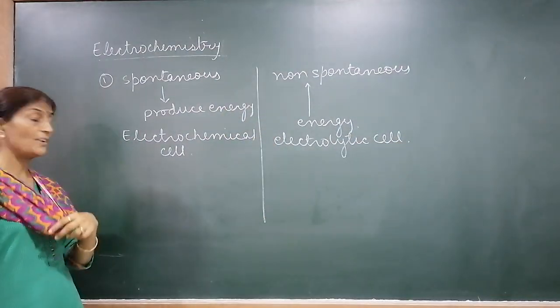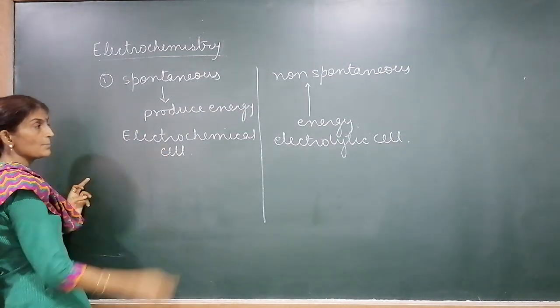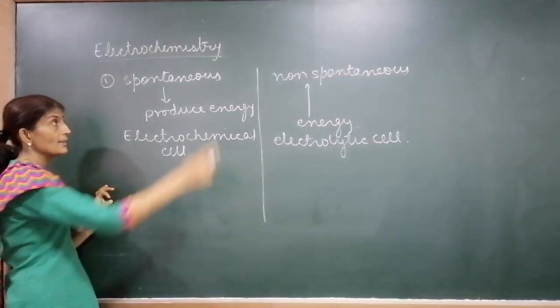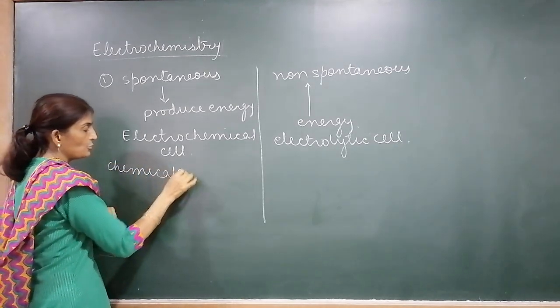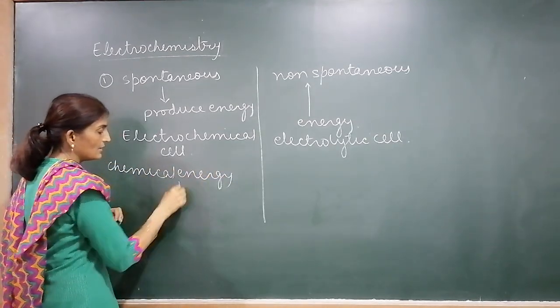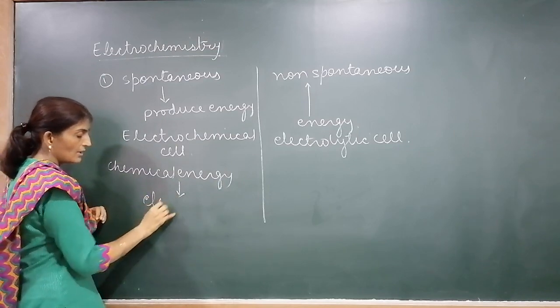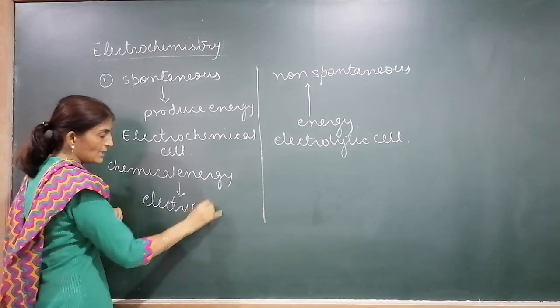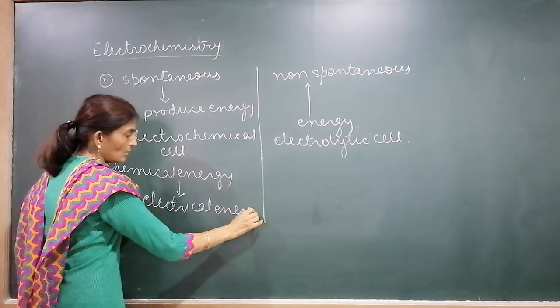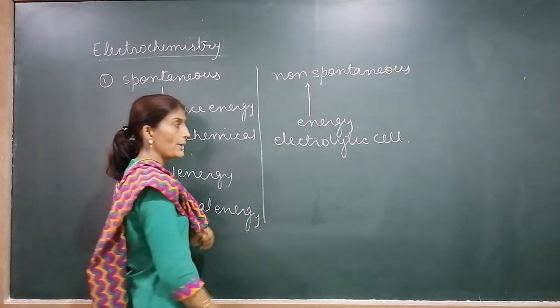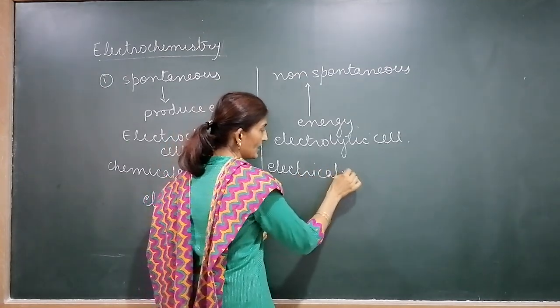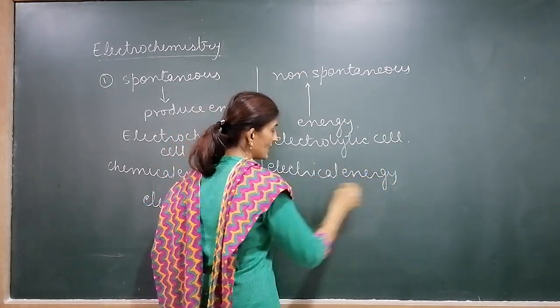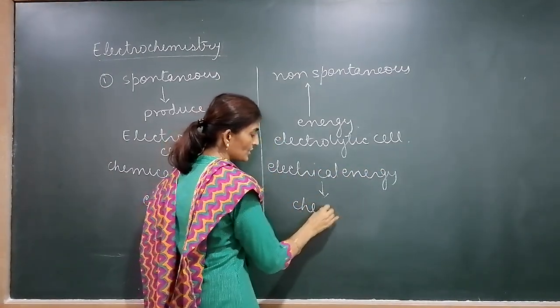So what is the principle of an electrochemical cell? The principle of an electrochemical cell is that chemical energy is converted into electrical energy. While in an electrolytic cell, first we have to supply electrical energy, so electrical energy is converted into chemical energy.